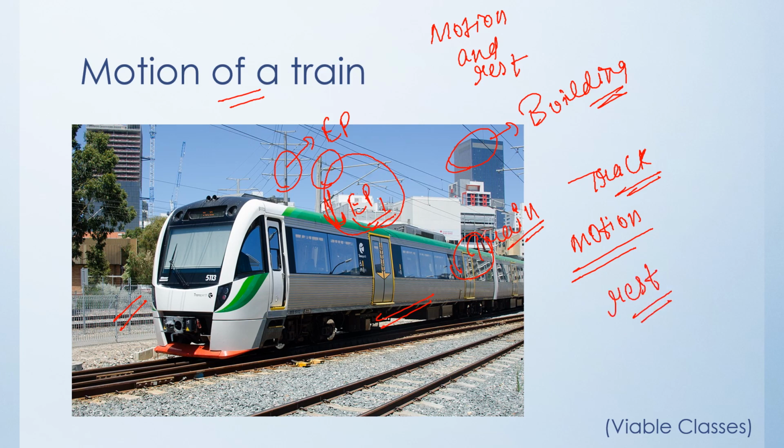So, clear the two terms motion and rest with respect to these electric poles and passage of time. Remember, again and again I'm marking the same words: the reference point and time. These two constraints will decide whether the object is in motion or at rest. Clear?